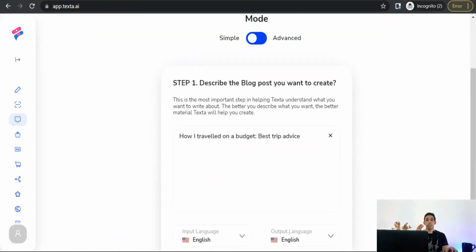Okay, and here you can make your article from scratch, title, outline or subheadings, and your long form article. So let's get started with this one. Describe the blog post you want to create.